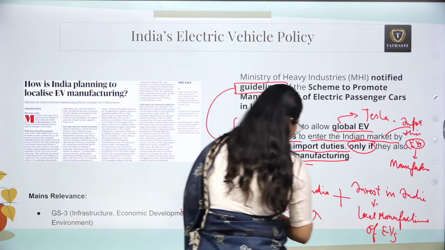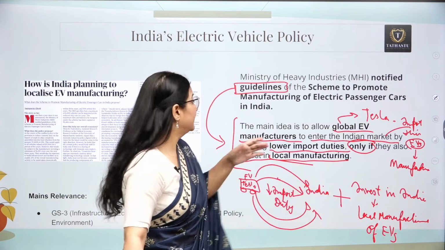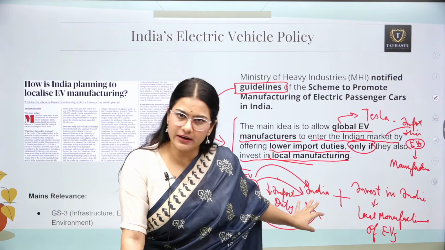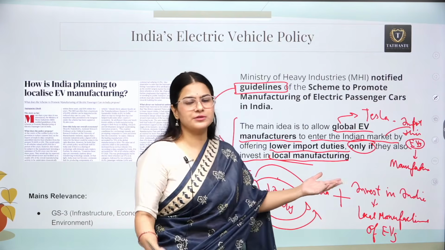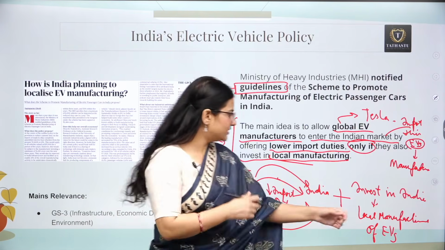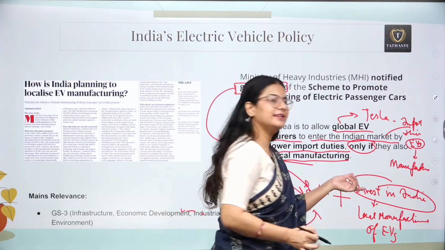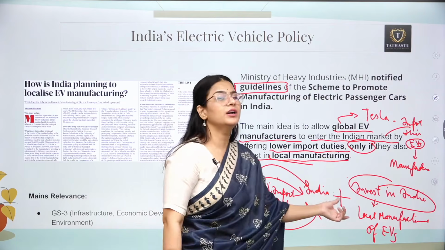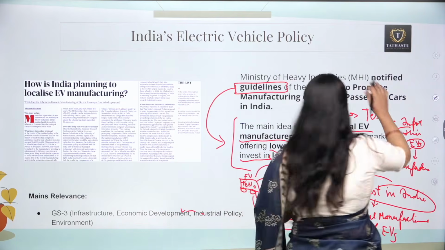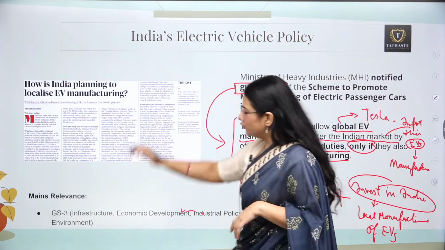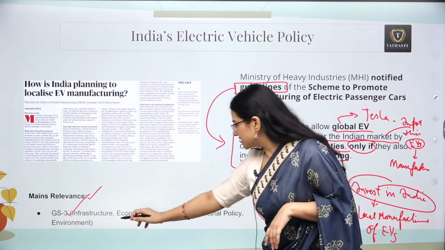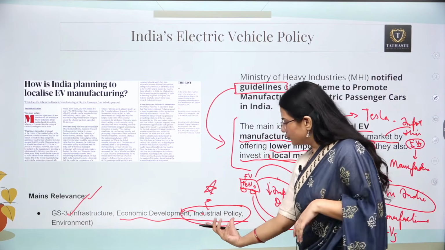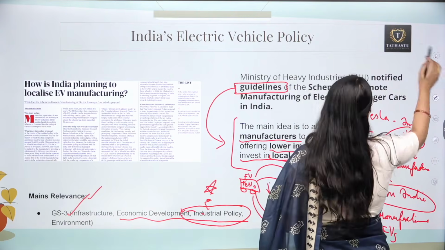But if you look at this particular process, you will see that here the government is focusing on foreign investment when it comes to electric vehicles, right? So here the whole story is about how we can have foreign investment. Invest in India. Here we can get the investment, but along with that we are giving them lower import duty so that they can import their electric vehicles into our country. So this is the basis of these guidelines. This particular news you can use in your GS paper 3 infrastructure, economic development, industrial policy part specifically. So this is going to be part of your main syllabus of industrial policy.